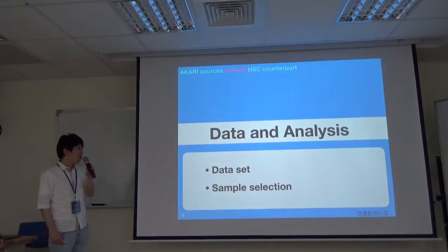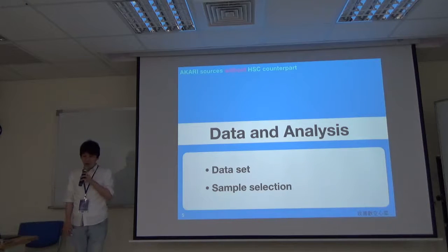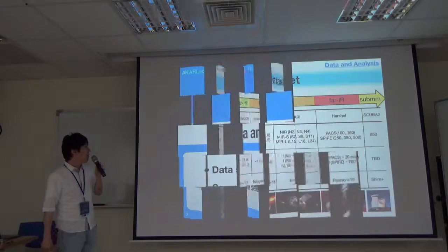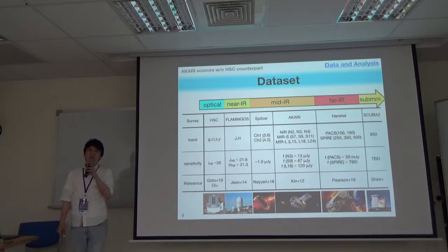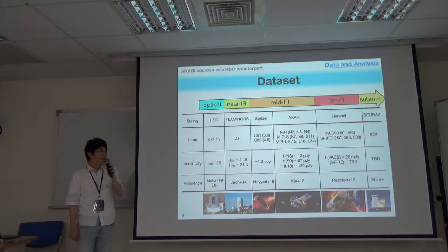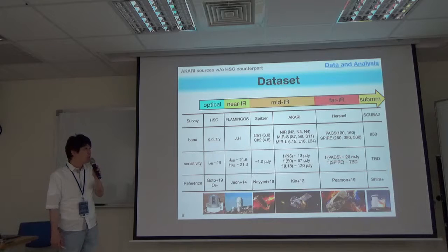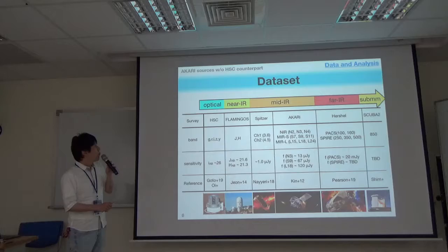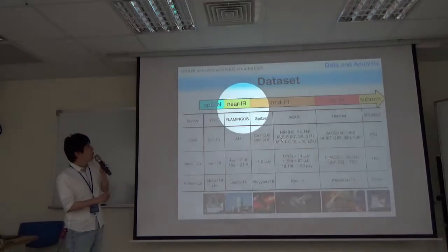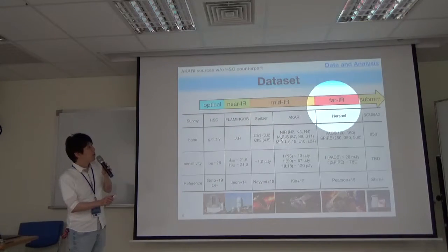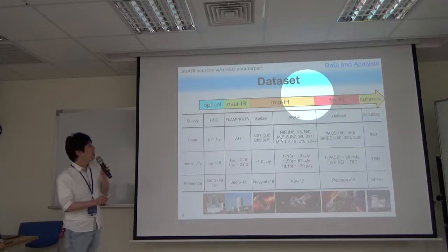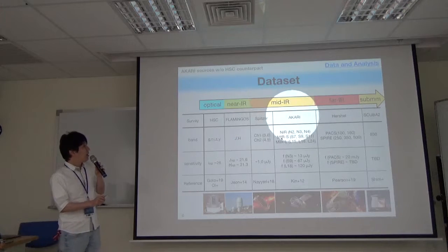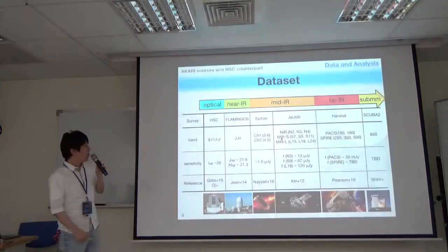Alright, next I'll tell you about the dataset and sample selection to find Akari sources without HSC counterpart. In order to find them and also to investigate their physical properties, I compiled a multi-wavelength dataset from the optical, near-infrared, mid-infrared, far-infrared, and sub-millimeter, obtained from HSC, FLAMINGOS, Spitzer, Akari, Herschel, and SCUBA-2.